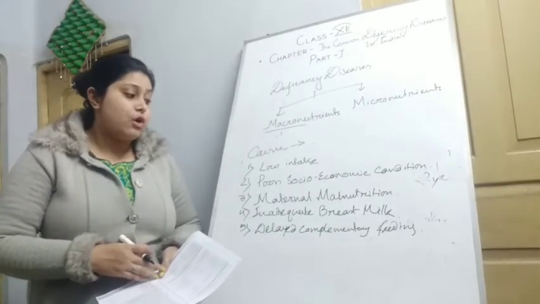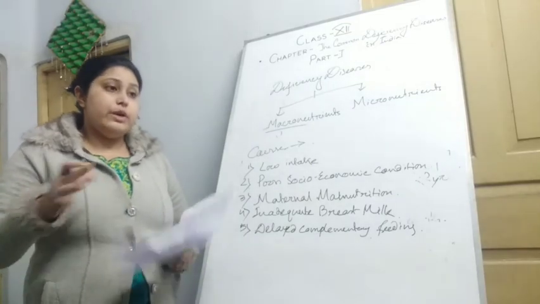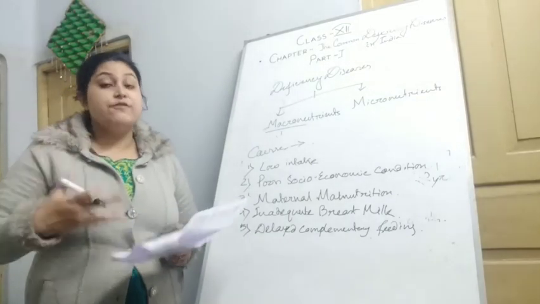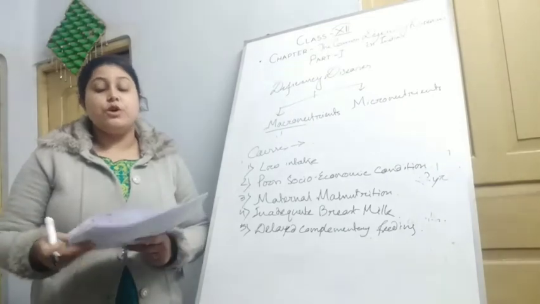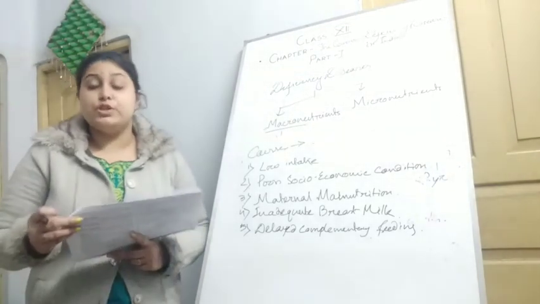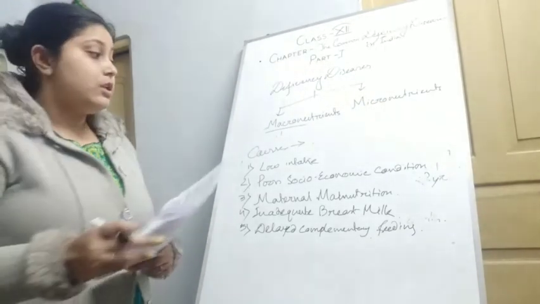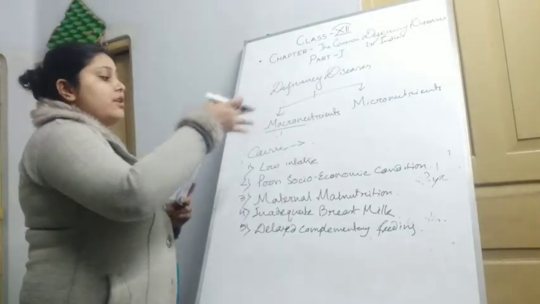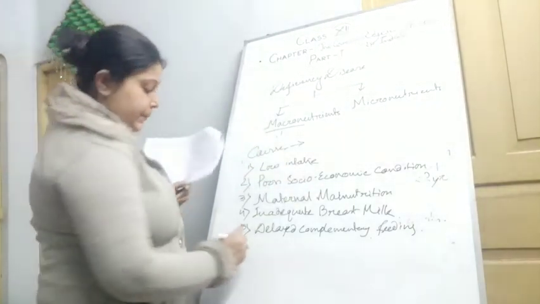Those children who do not get complementary foods, or have a delay in complementary food due to economic status and everything, are the sufferers of kwashiorkor and marasmus.